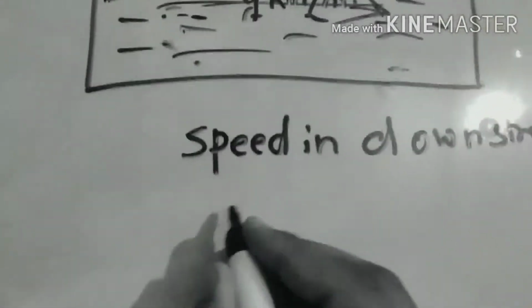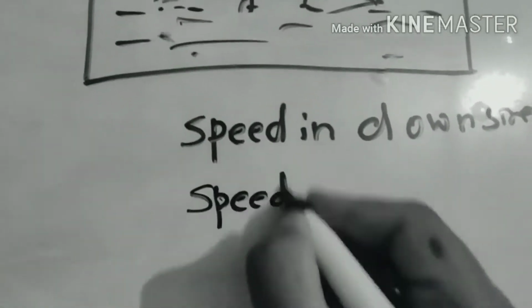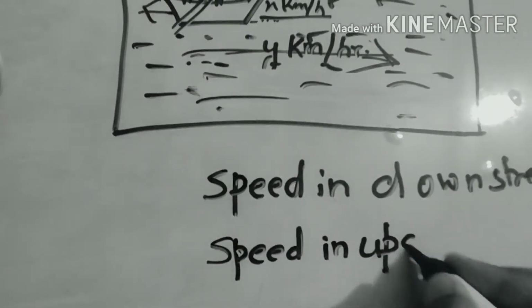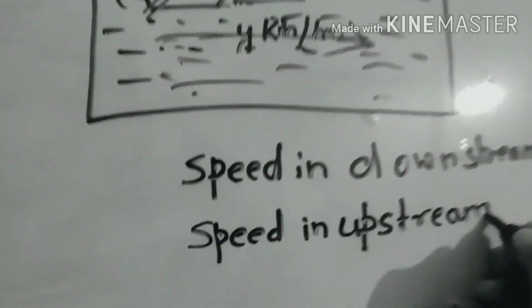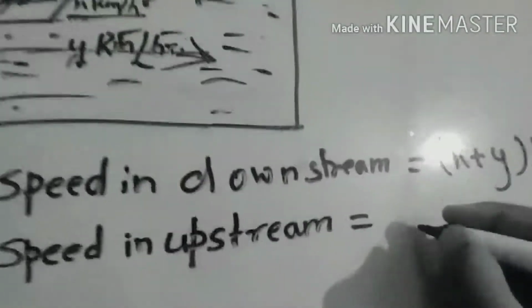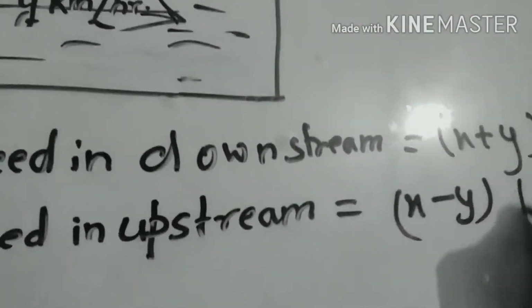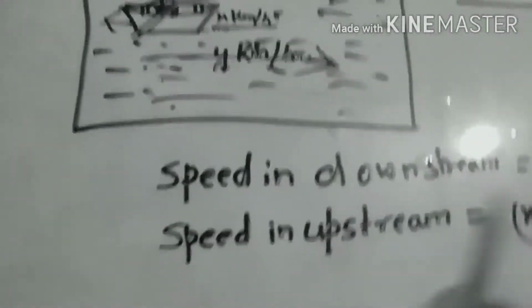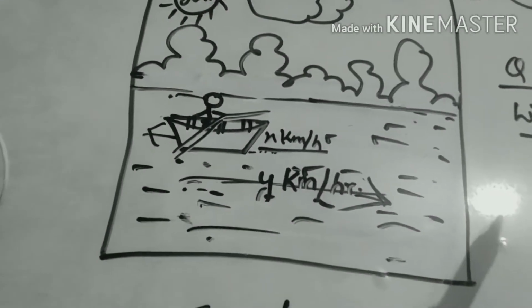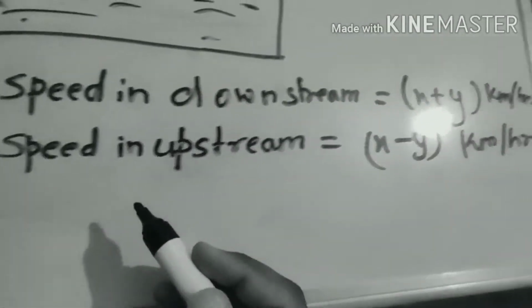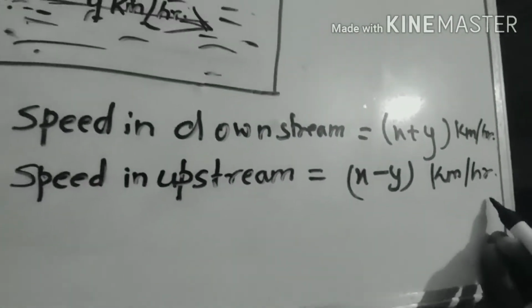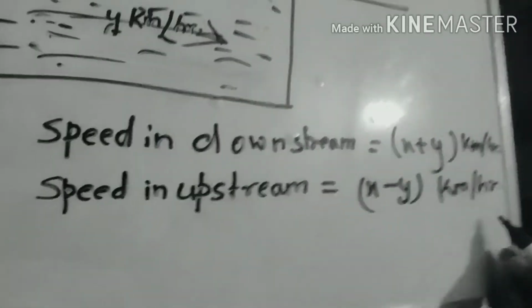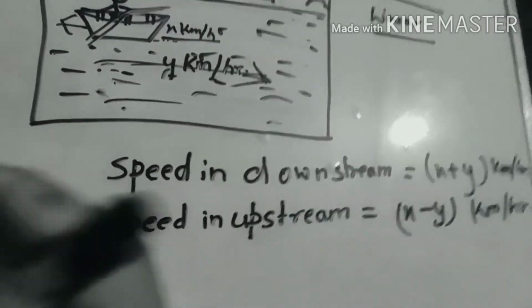So we can conclude that the speed in upstream, means going up, going against the stream, will be x minus y kilometer per hour. So speed in downstream means going along with the stream, and speed in upstream means going away from the stream, opposite to the stream.